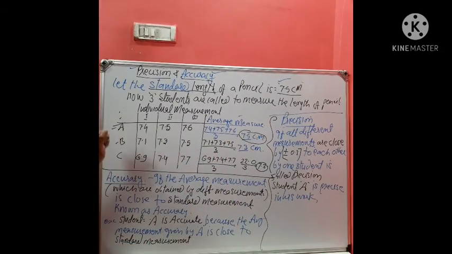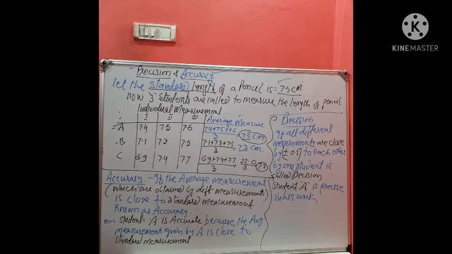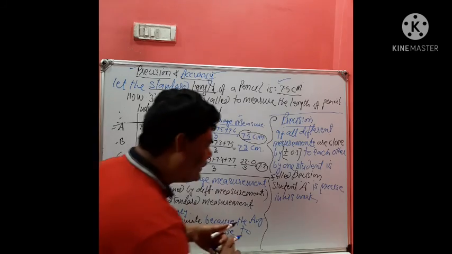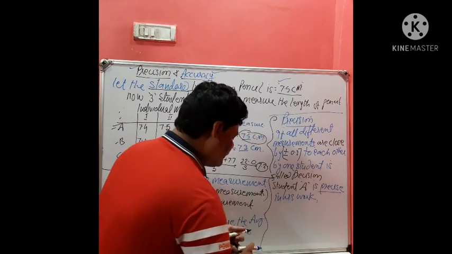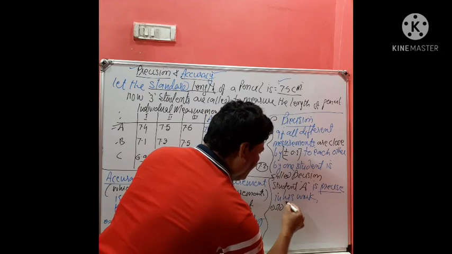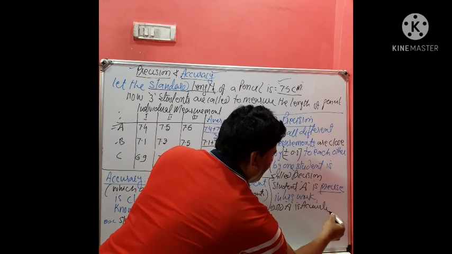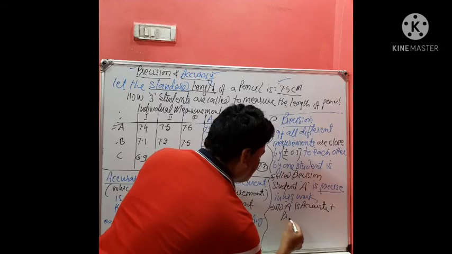Why? Because the difference between the different measurements is only 0.1, which is acceptable. So we can say student A is accurate as well as precise.